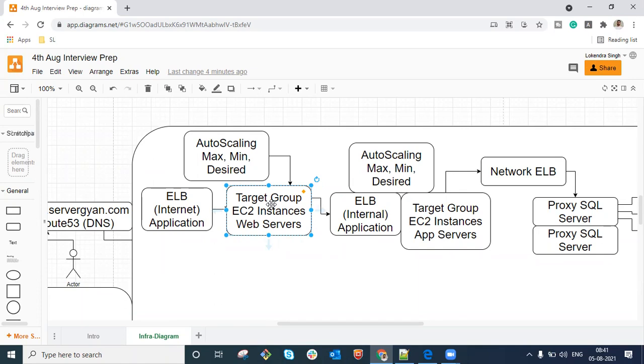Right, guys? AWS will ensure that the cheapest instance will be launched first. For example, if we talk about C5.4x large, M5.4x large, and R5.4x large, C5 is the cheaper one, M5 is a little costlier, and R5 is much costlier, right? So AWS is going to ensure that the cheapest instance will be launched first.